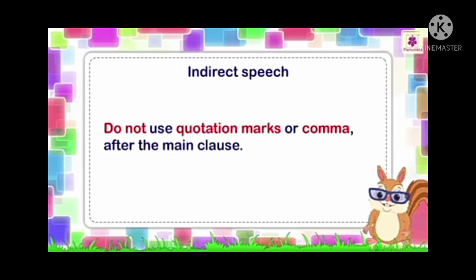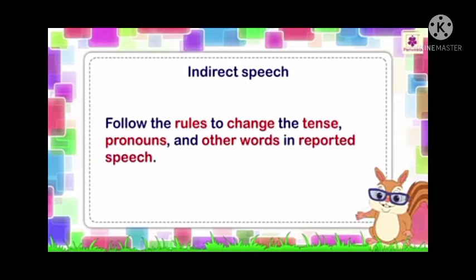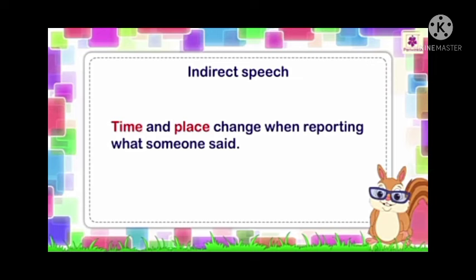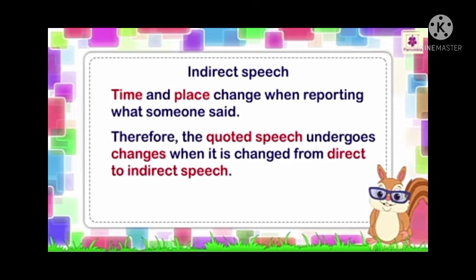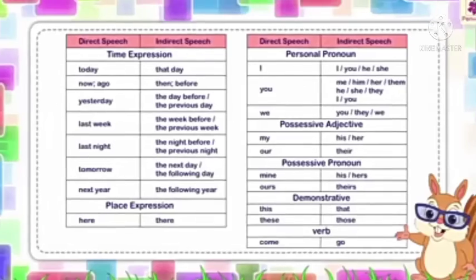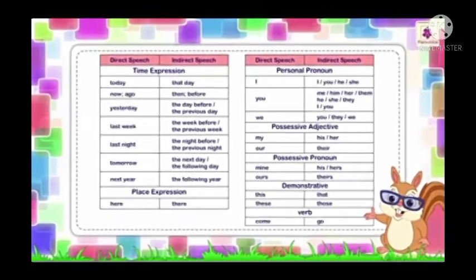Do not use quotation marks or a comma after the main clause in indirect speech. Follow the rules to change the tense, pronouns and other words in reported speech. Time and place change when reporting what someone said. So the quoted speech undergoes changes when it is changed from direct to indirect speech. You can see this chart.